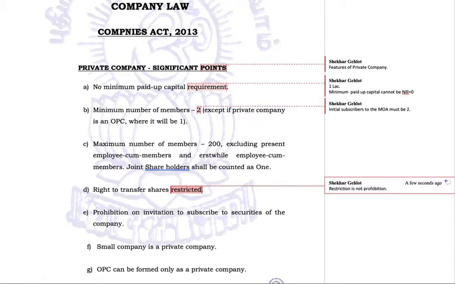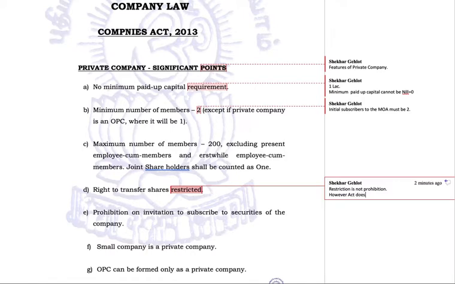Why? Because our constitution gives us a right to hold the property and use the property in whichever way we want, and even gives us a right to sell or dispose of the property in whatever way we want to. So any prohibition working as an absolute prohibition on transfer of shares, that means once a member of a private company can never transfer his shares to any other member, that condition will be void and will not stand the scrutiny of the law. So here the word used is restricted, it is not prohibited, or there is no ban over it. Restriction is there.